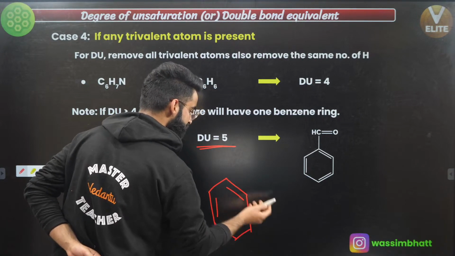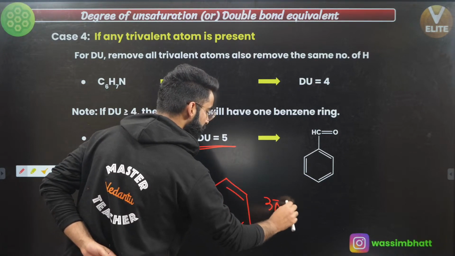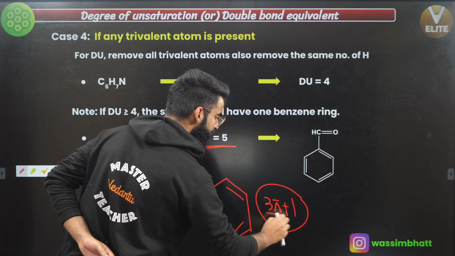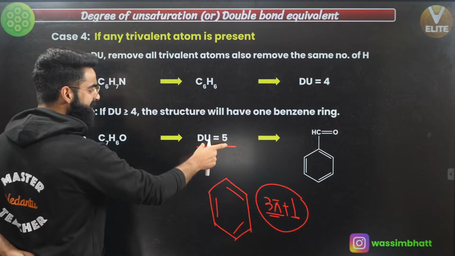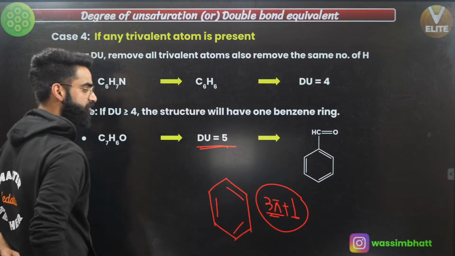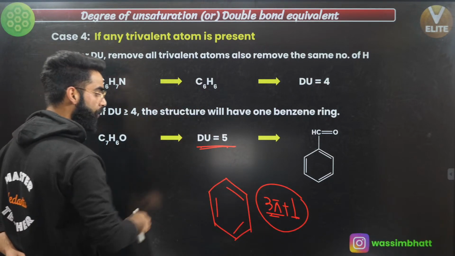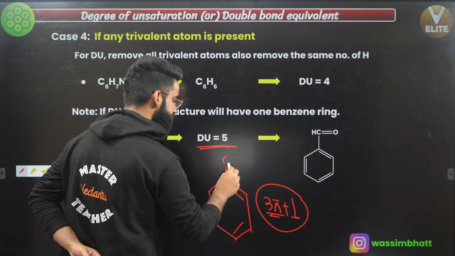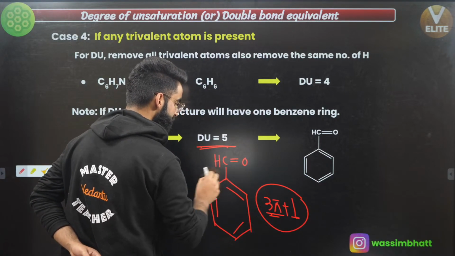So in this benzene ring, what all things we have? We have got 3 pi and 1 ring. Since it has 5 degrees of unsaturation and I have used only 3 plus 1, 4 till now, 1 is pending. So where do I fit that one? It's going to be C double bond O, and this is going to be simply H.